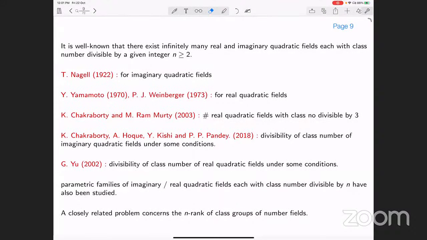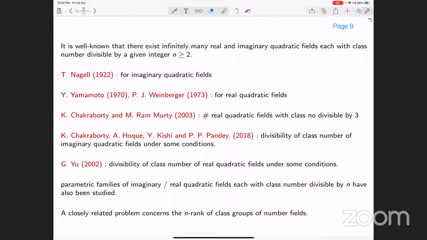Kalyan Chakravarti, Azizul Haq, Kishi, and Prem Prakash Pandey studied divisibility of class numbers of imaginary quadratic fields under some conditions, and similarly for real quadratic fields under some conditions. And also, there is a lot of work which deals with parameterizing these quadratic fields by certain numbers d. Okay, so that's a well-studied problem.